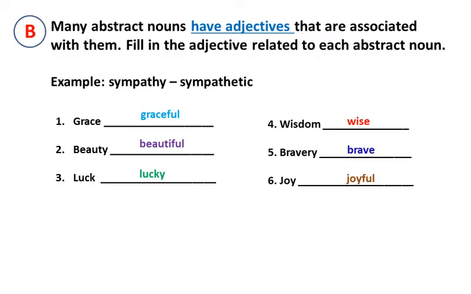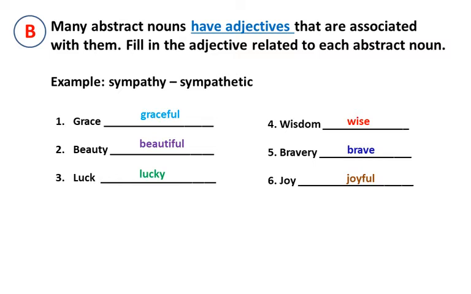Read question B. Many abstract nouns have adjectives that are associated with them. Fill in the adjective related to each abstract noun. Example is given. Sympathy is the abstract noun and the adjective sympathetic. Grace, graceful. Beauty, beautiful. Luck, lucky.